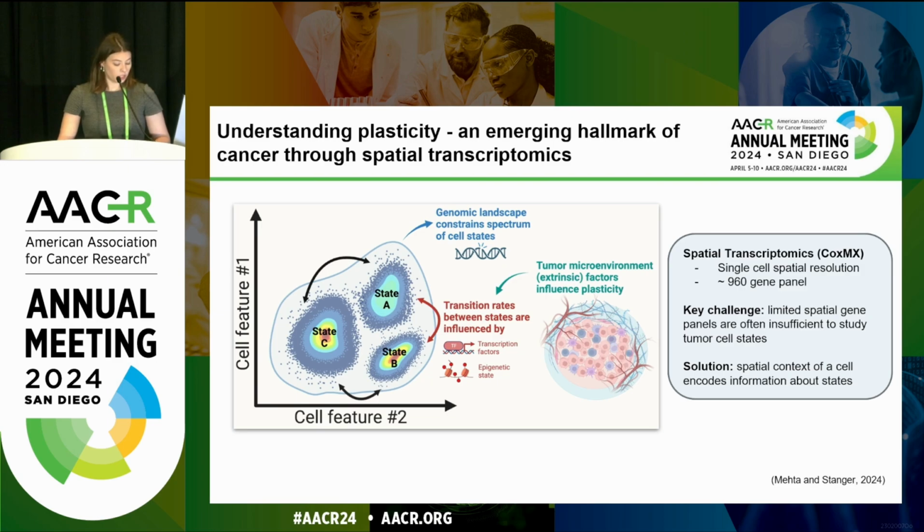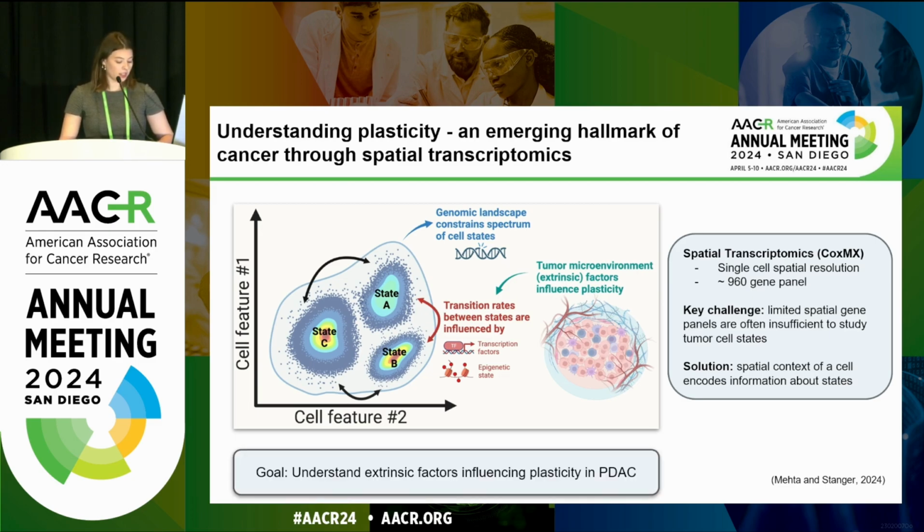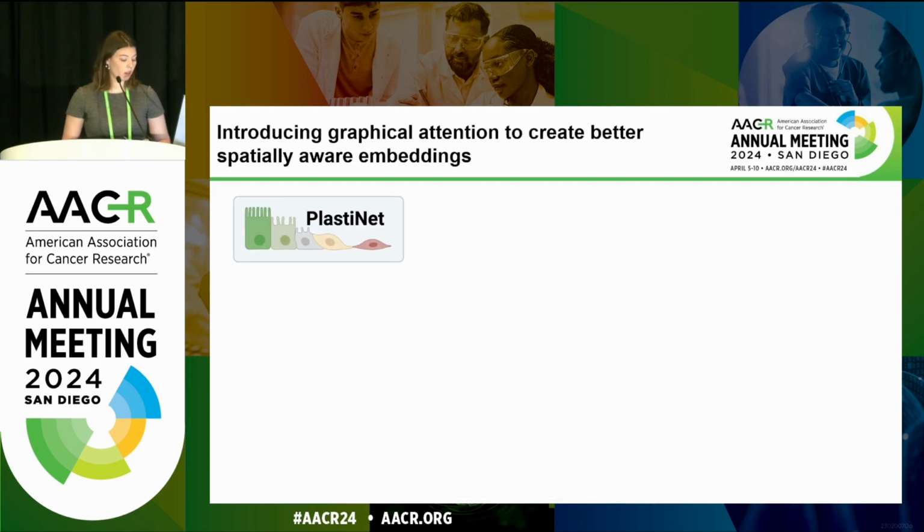So to overcome this challenge, we leverage both spatial and transcriptional information for each cell. We hypothesize that cells near each other are more likely to be clonally related and that neighbors of cells tells you something about their own state. So just to reiterate, our goal here is to understand extrinsic factors influencing plasticity using spatial transcriptomics data. To do this, we developed PlastiNet.